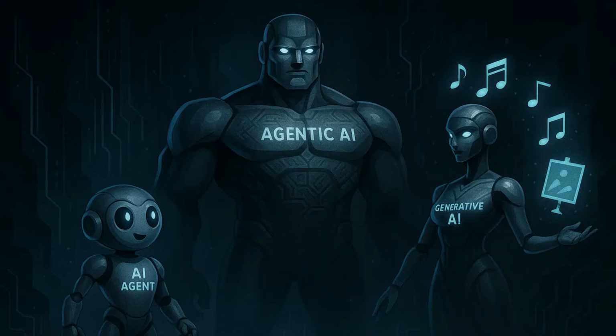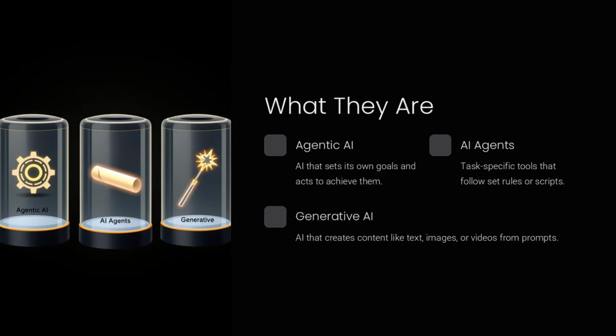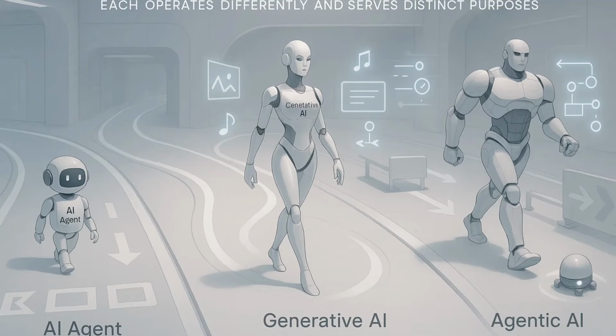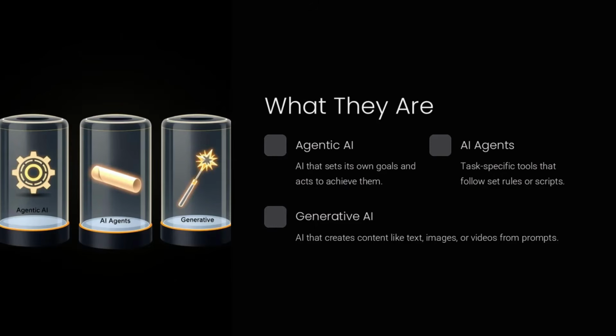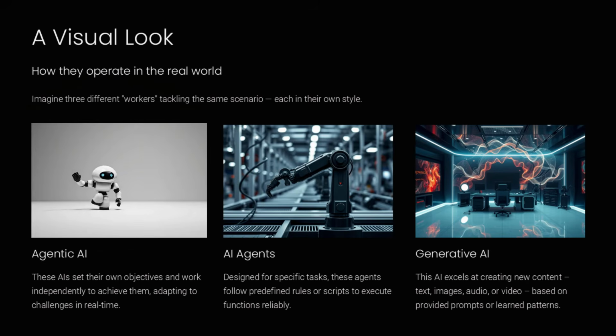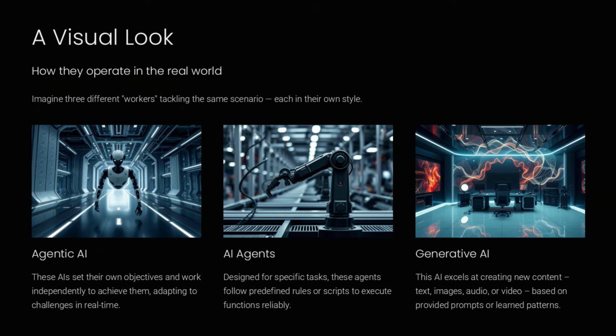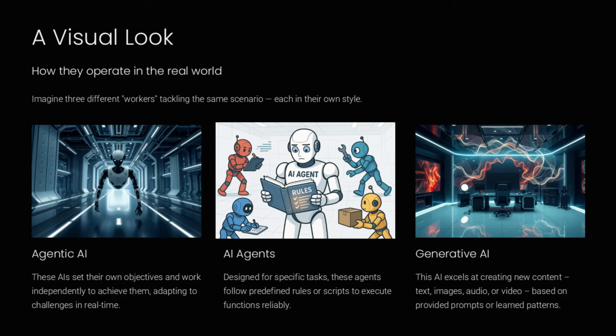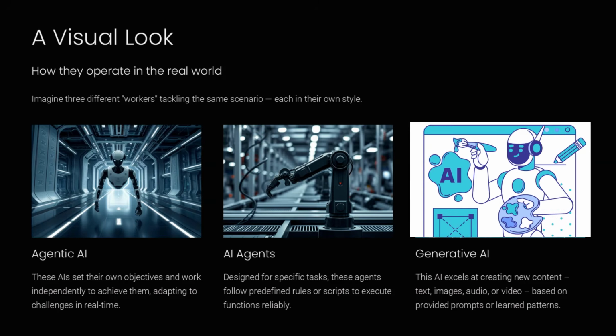where each excels. There are three main AI types to understand today: agentic AI, AI agents, and generative AI. Each operates differently and serves distinct purposes. Let's define them. Agentic AI acts autonomously toward its goals. AI agents follow preset rules or scripts to complete specific tasks. Generative AI creates original content, text, images, or other media based on user prompts.